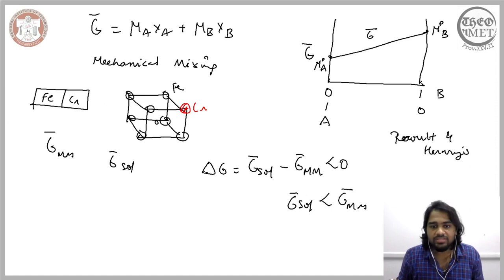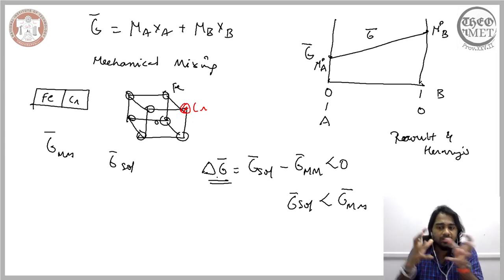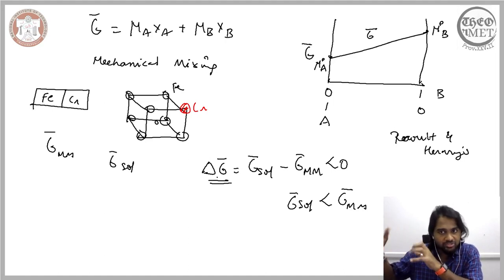This is what we understand from the second law of thermodynamics. Now based on this, we can have an expression that dictates the formation of the solution based on the change in the Gibbs free energy, because ultimately it's the change in the Gibbs free energy that dictates whether a solution will form from a mechanical mixture or not.